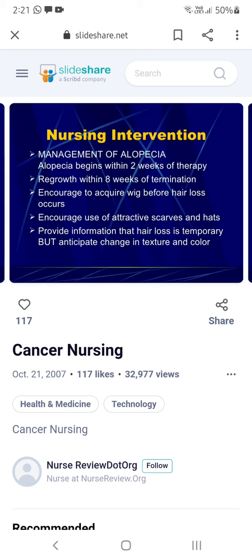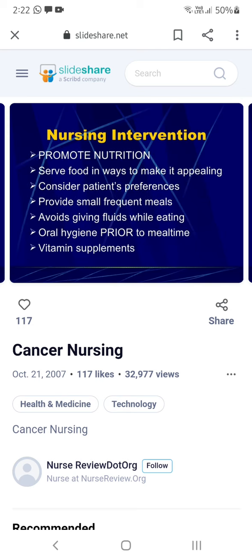But when it comes to women and females, it is very difficult to remove the hair, because it is a traditional part of the body, isn't it? We can't accept seeing without hair. So they may have a lot of mood depression, wondering whether they will get their hair back or not. But after the treatment finishes, slowly the hair will grow. As a nurse, you have to explain this to them clearly, and encourage them to use hats and scarves.